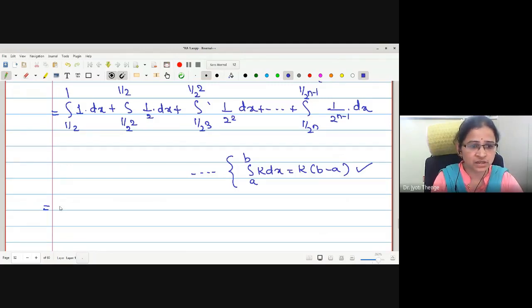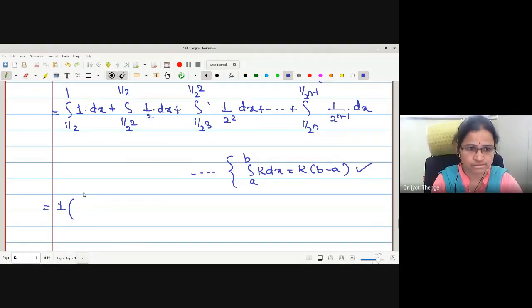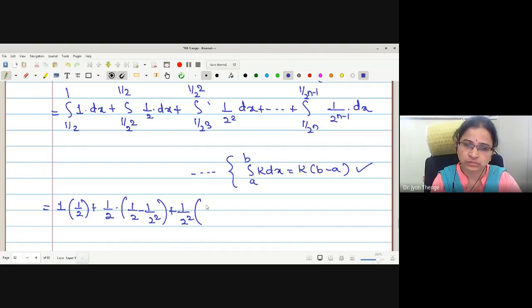For the first integral, the value is 1 into b minus a, that is 1/2. Plus 1 by 2 times 1/2 minus 1 by 2 square. Next, 1 by 2 square into 1 by 2 square minus 1 by 2 cube.